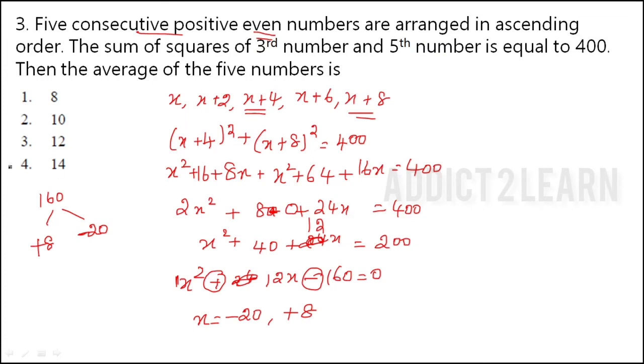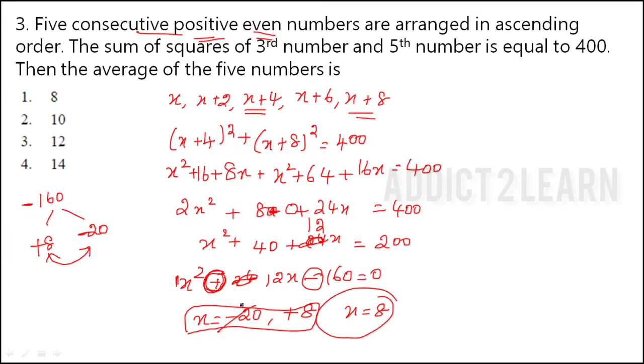That is, we have to take this as minus 160. When we multiply both these numbers, we will get the value as minus 160. When we subtract these two numbers, we will get the value as 12. So both conditions are satisfied. Then we have to put the symbol for the smallest value, so we will get x equal to minus 20 and plus 8. Here they have given x is a positive number, so we have to take x is equal to 8.